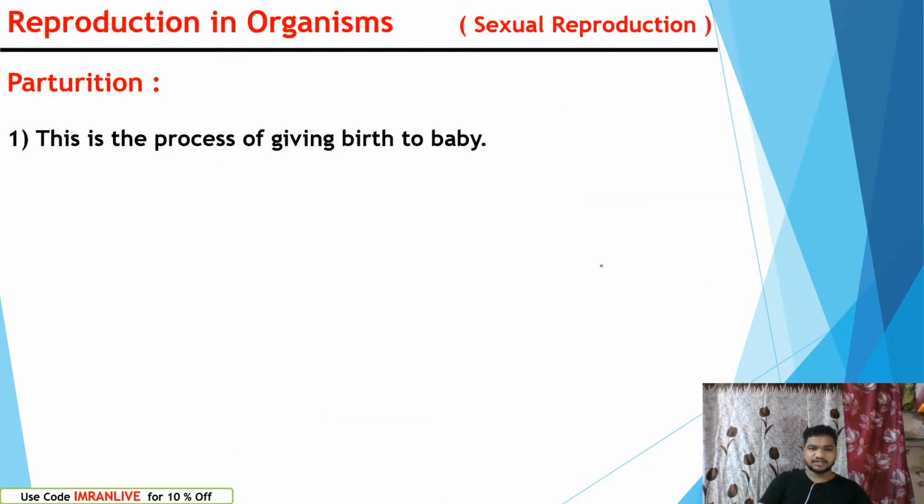Parturition is nothing but the process of giving birth to the baby after carrying the baby for 9 months in humans. The mother carries the baby for 9 months. After 9 months, the period will come to give birth. That is the delivery. During delivery, it can be an operation, it can be a normal delivery. So everything we will study in our reproduction chapter. No need to worry, I am just giving an introduction here. In this introduction chapter, hope you are understanding better.